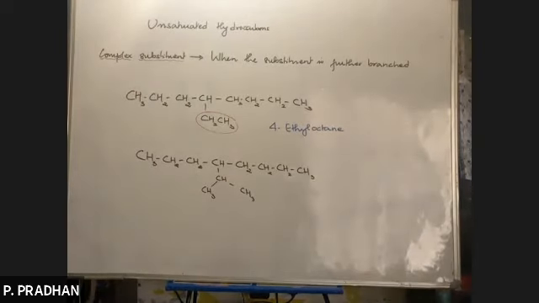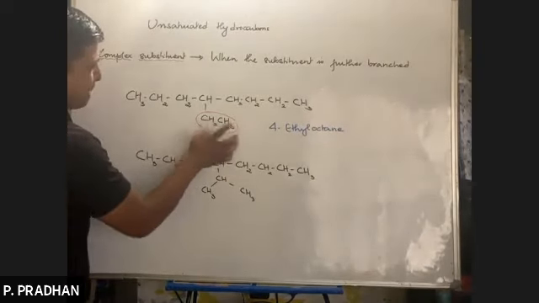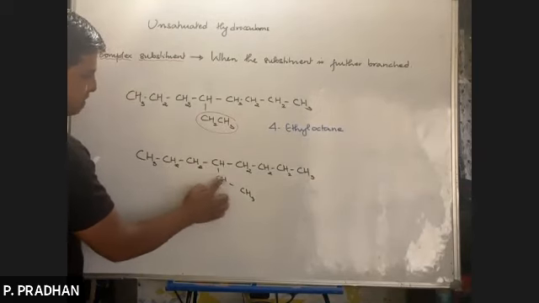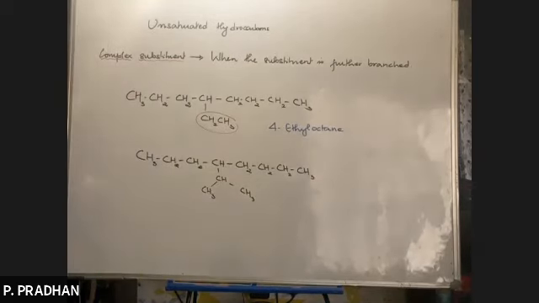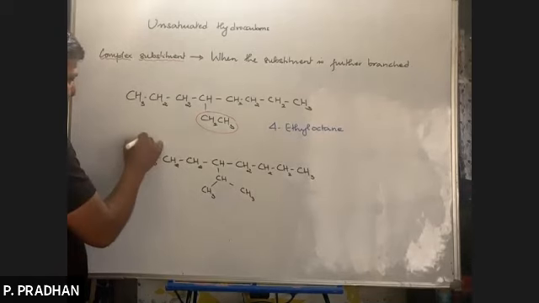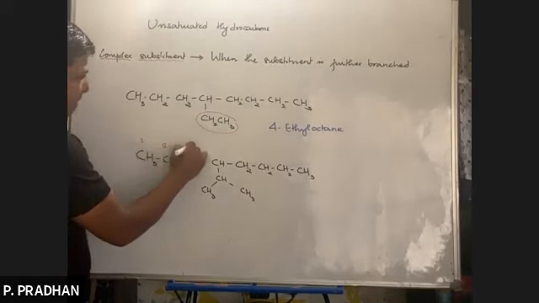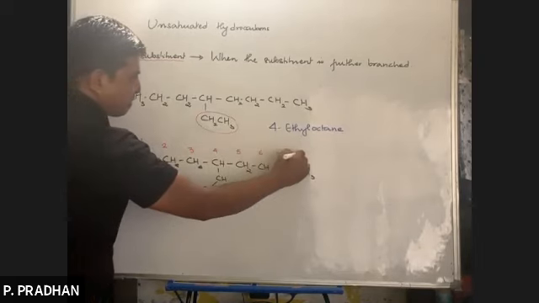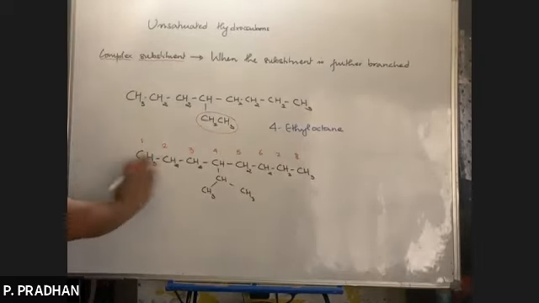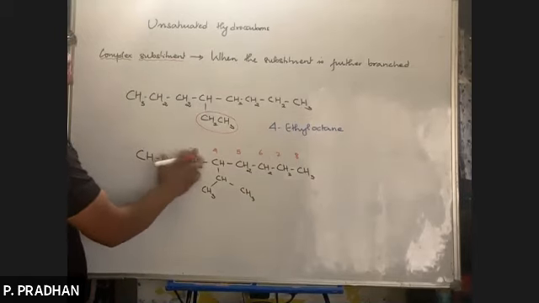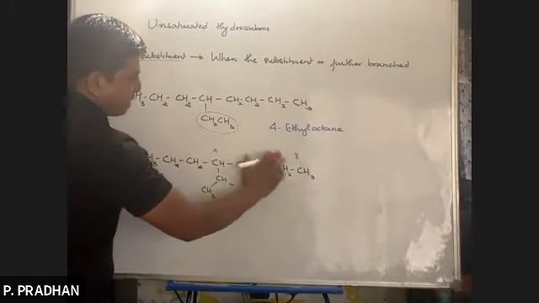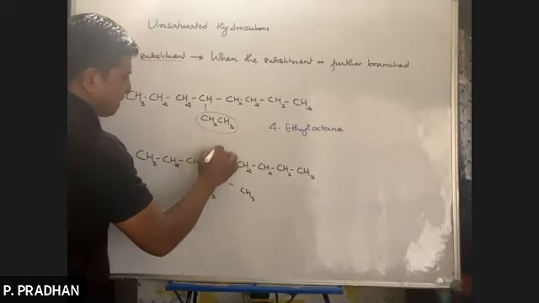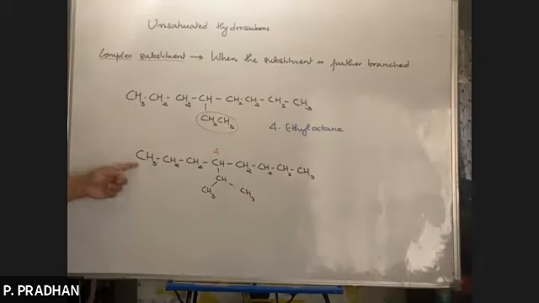So this is a simple substituent because it's not branched, but here branching occurs. Look, the substituent is branching here. So how do we name it? Listen carefully. As before, we start numbering from that end so that the carbon containing the substituent gets the lowest number. So we will mark from the left hand side. In this case, it gets number 4. Yes, 1, 2, 3, 4.